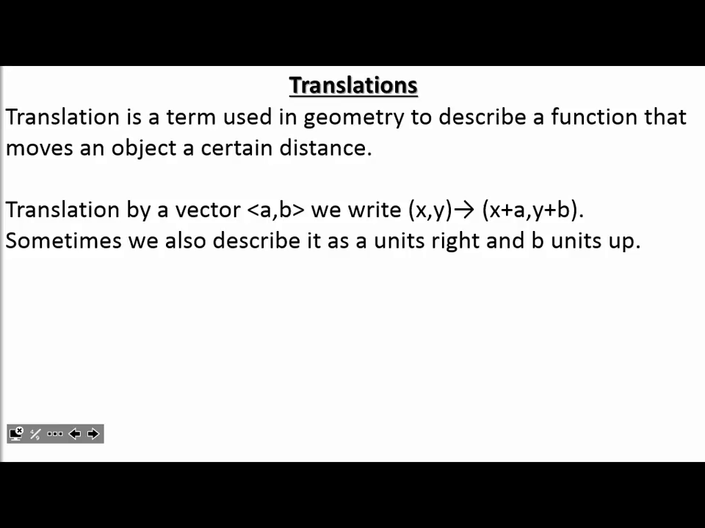Alright, so translation, it says we move it a certain distance. But keep in mind that for that certain distance, I never said which way. We could go up, I could have an image and move it up, I can move it down, I can move it right, I can move it left, or I could even move it in a diagonal way. That's what translation is.